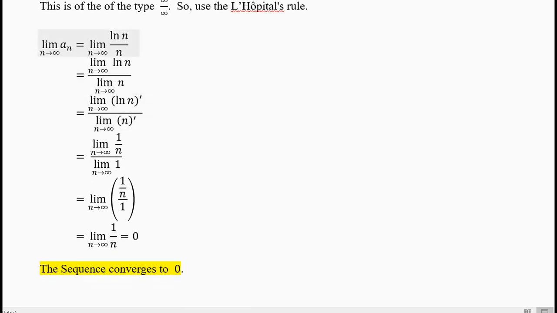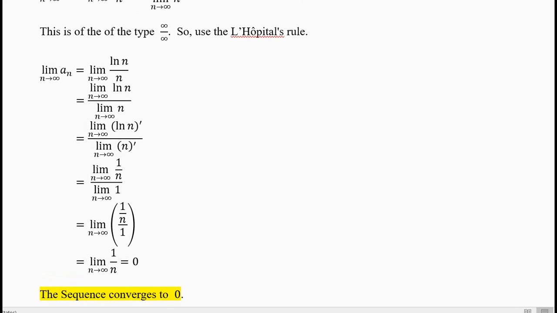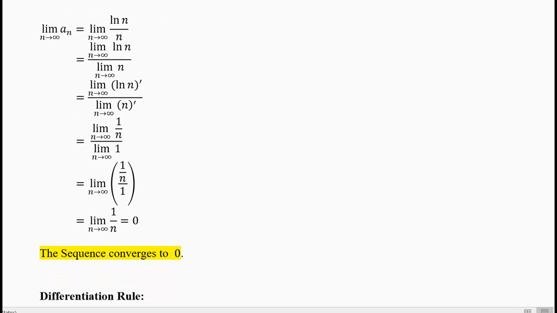Now you have one limit in the numerator, one limit in the denominator. One function in the numerator, one function in the denominator. Now take the derivative of both the functions. Derivative of the numerator separately, derivative of the denominator separately, which are inside the limit. The limit has to be of the type infinity by infinity or 0 by 0. Otherwise you cannot use L'Hopital rule.